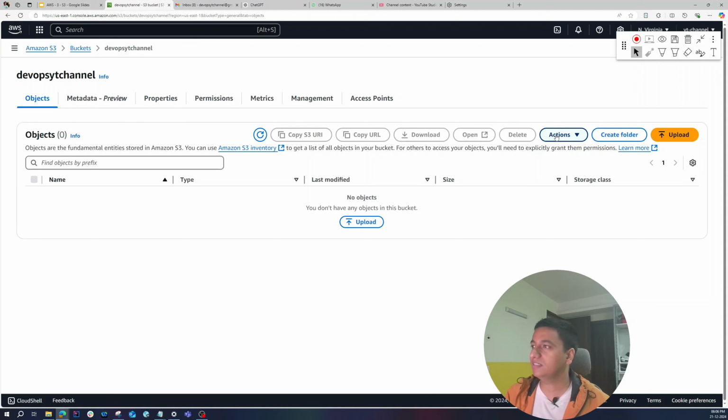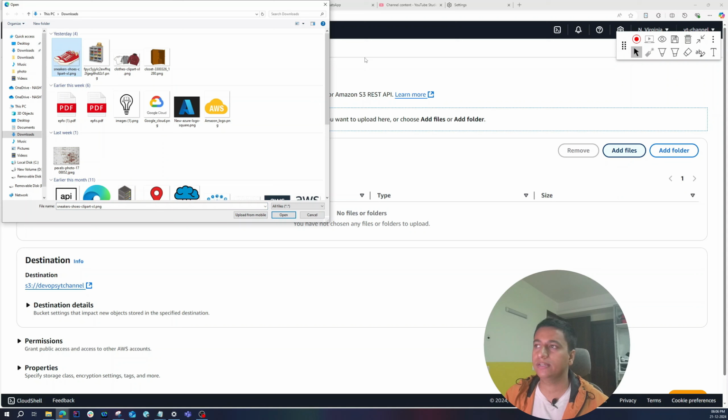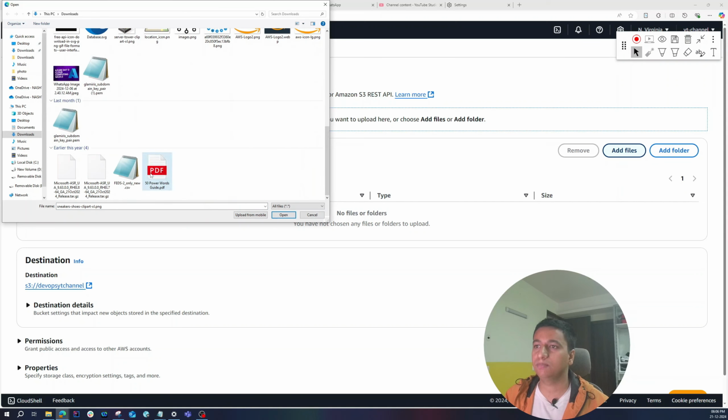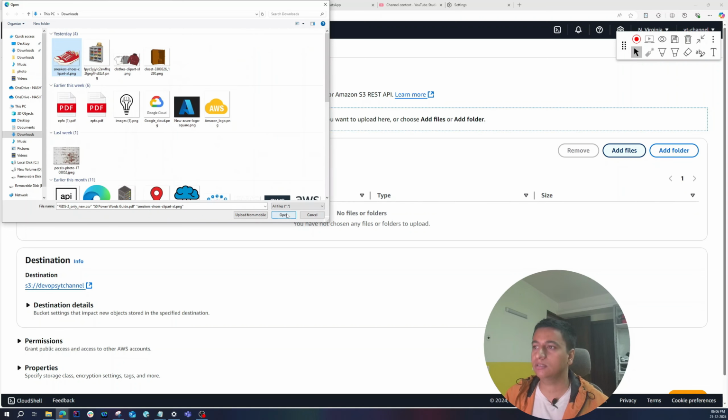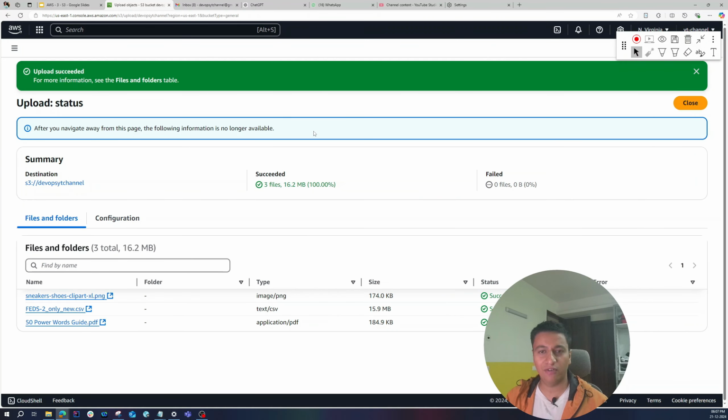Now let's try to upload something. Let's go to upload and click on add files. I will add a bunch of files. Let's select this shoe, which is an image, and let's also select this PDF, and let's also select this CSV. So I'm selecting a variety of data. Let's click on OK, then upload. So our upload is done. Let's click on close.